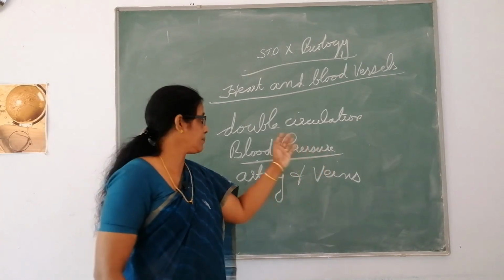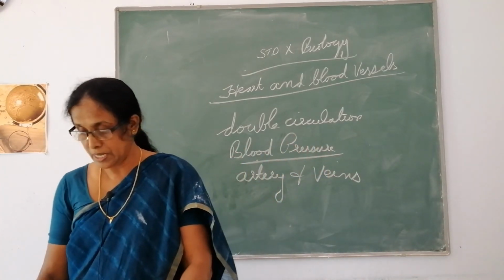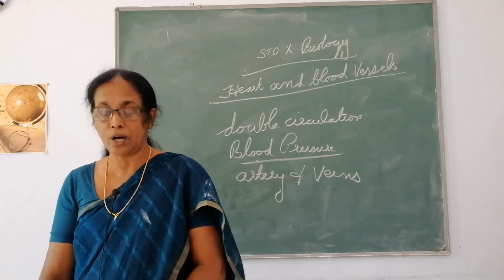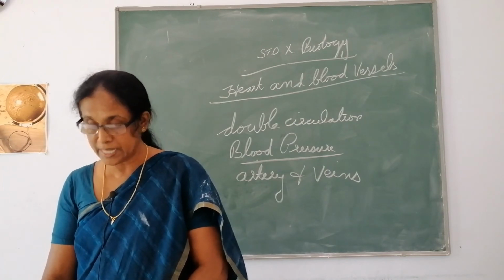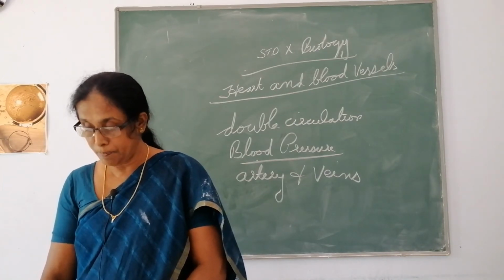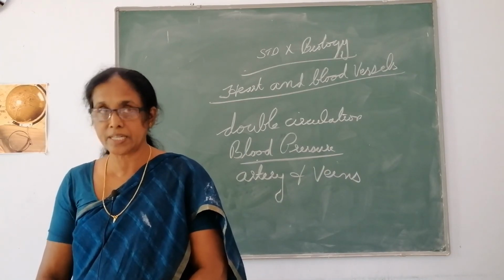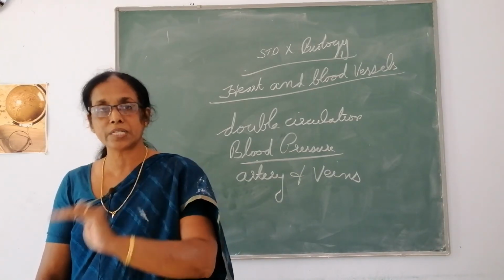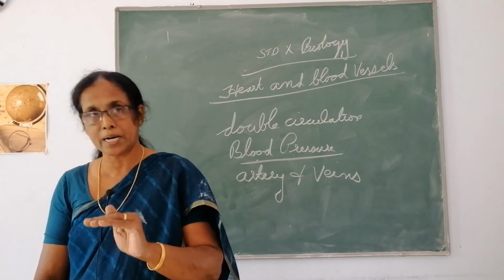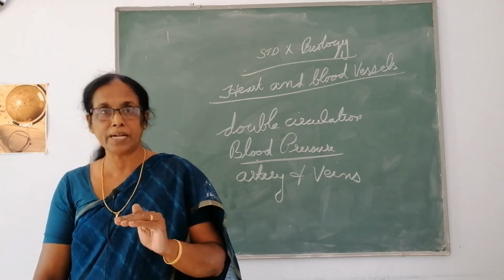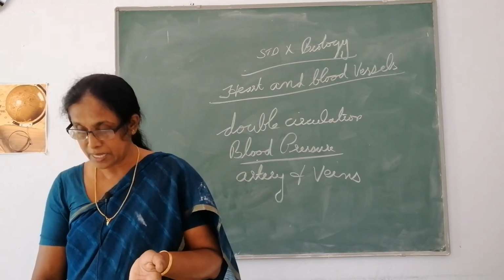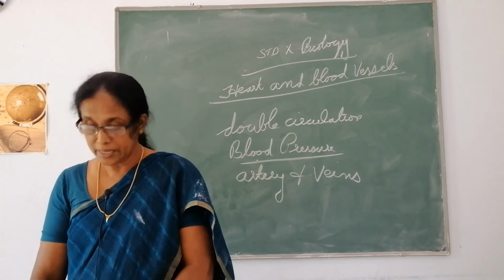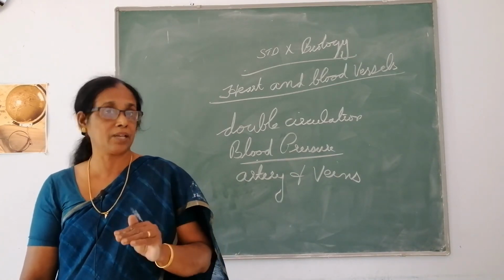Then we can come again to the blood vessels. I told you that arteries carry the oxygenated blood, or the pure blood. Arteries are the blood vessels which carry blood away from the heart to the various organs of the body. The heart is the pumping system, and from the heart the oxygenated blood is supplied to all parts of the body. Since the blood emerges from the heart under high pressure, the arteries have thick elastic walls.